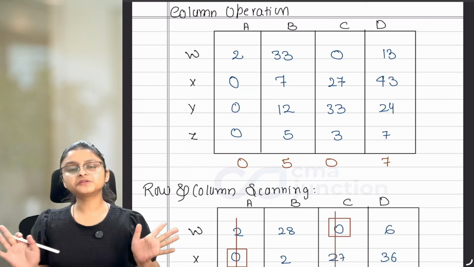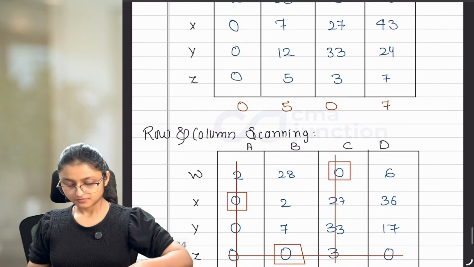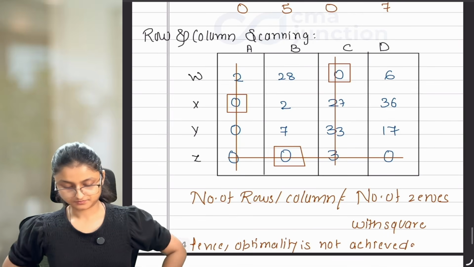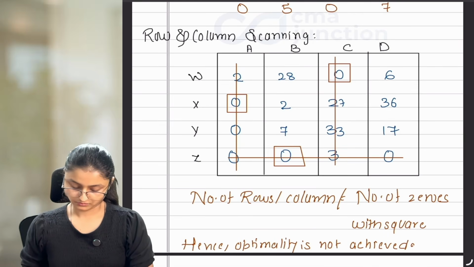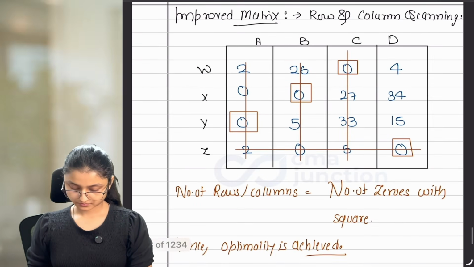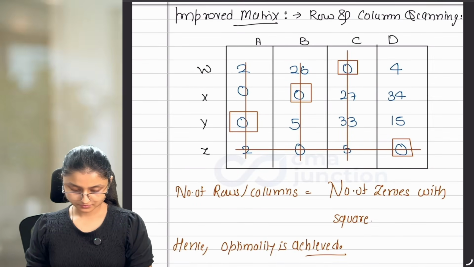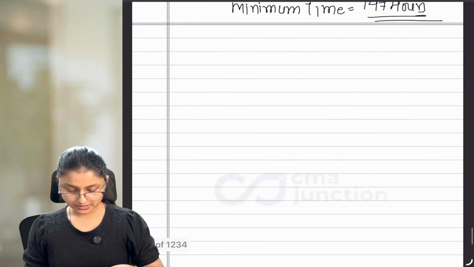Now, up to the improved matrix, you got an idea about what is happening. Now, let's move forward to the next question.